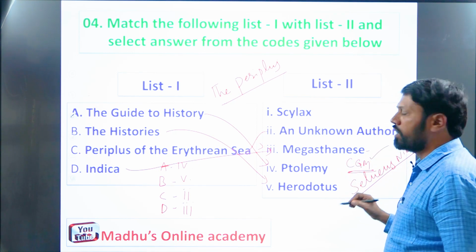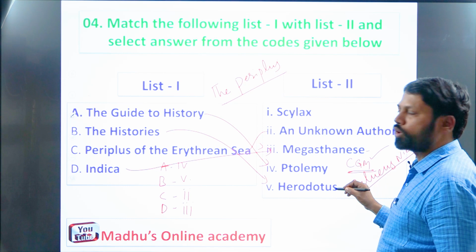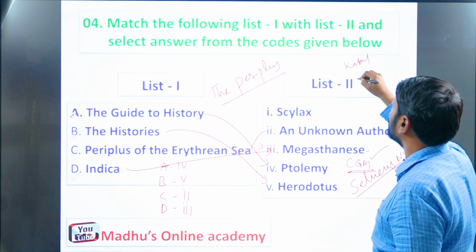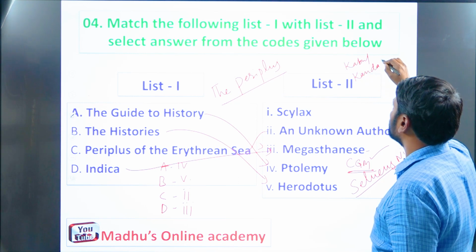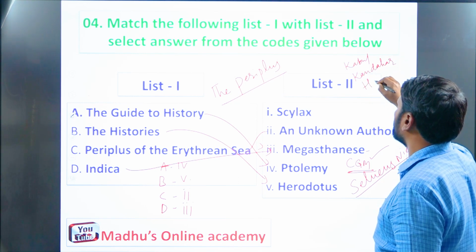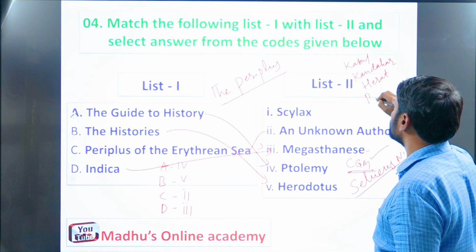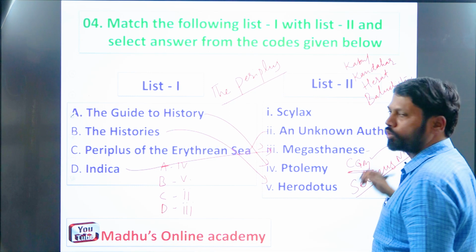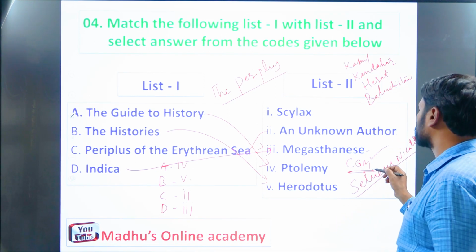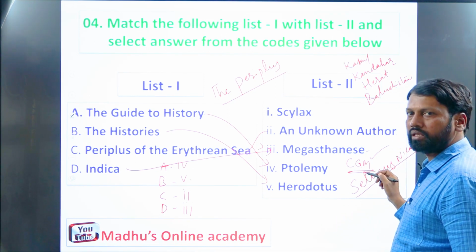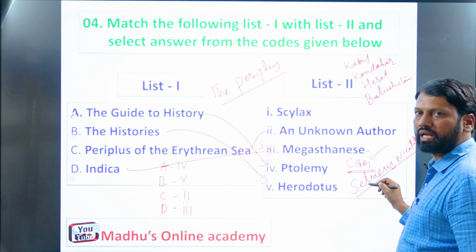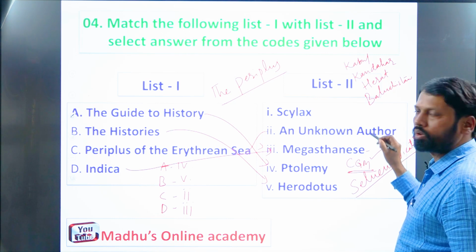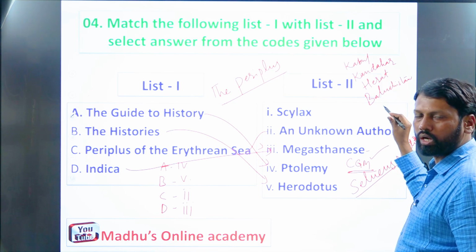What happened in this battle? Seleucus Nicator was defeated at the hands of Chandragupta Maurya. Later, Seleucus Nicator handed over Kabul, Kandahar, Herat and Baluchistan to Chandragupta Maurya. So Chandragupta Maurya emerged victorious in the battle with his Greek Syrian counterpart Seleucus Nicator, who then handed over Kabul, Kandahar, Herat and Baluchistan.